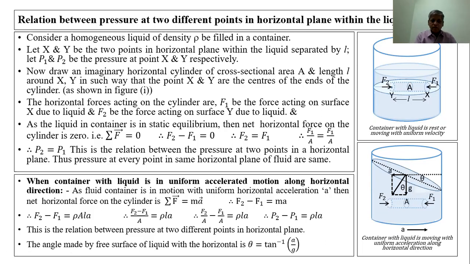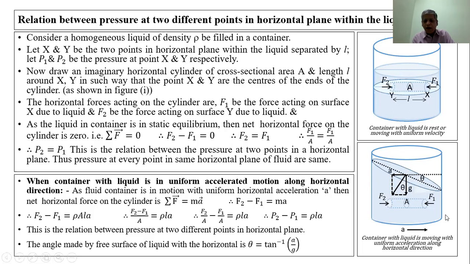Remember this thing. This is not in our syllabus. It is given here only for JEE and NEET examinations. P2 minus P1 is equal to rho into L into A. This is the relation between the pressures at two different points in a horizontal plane when the container is in motion with uniform acceleration A.